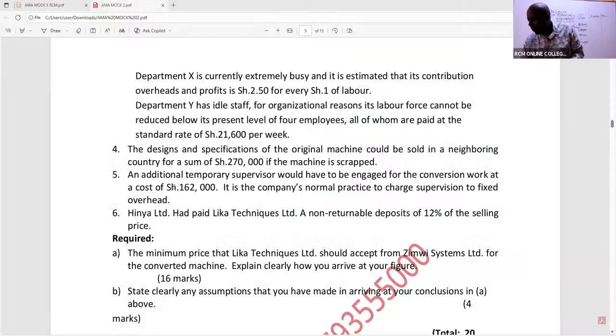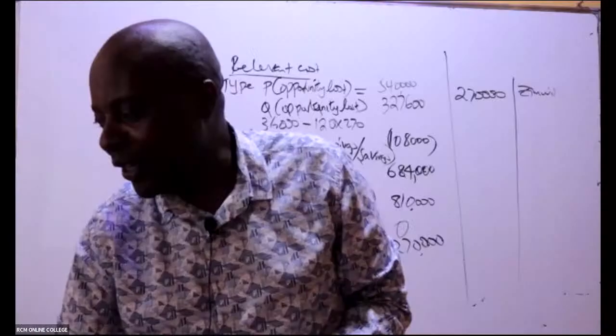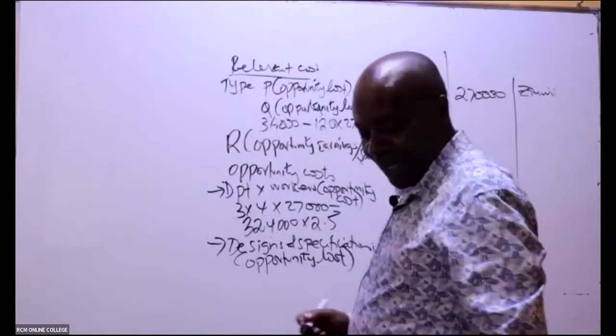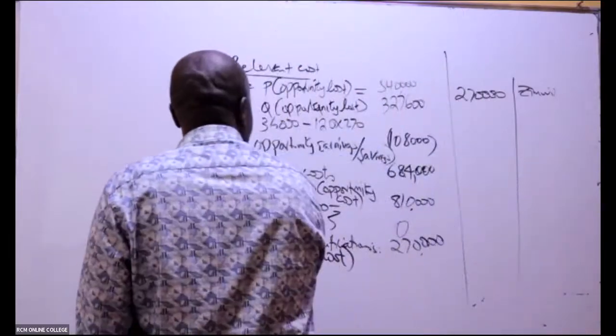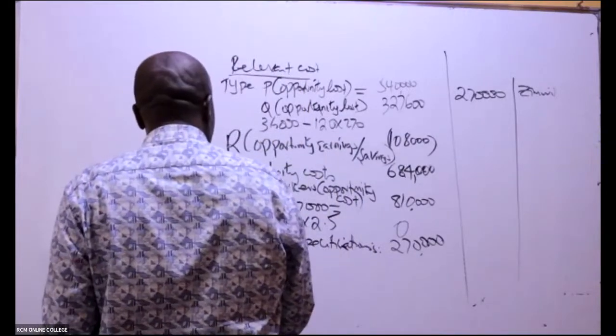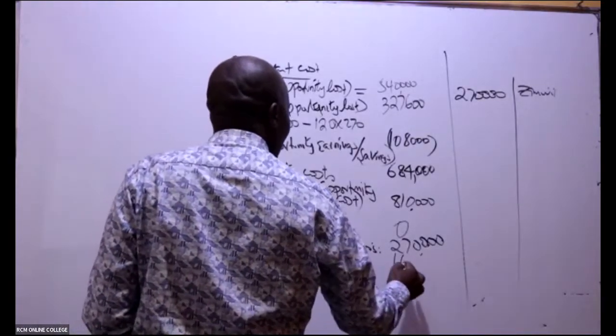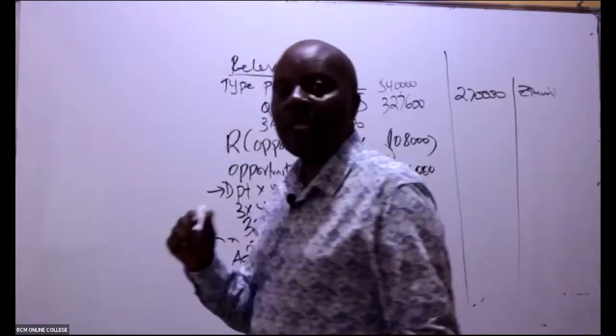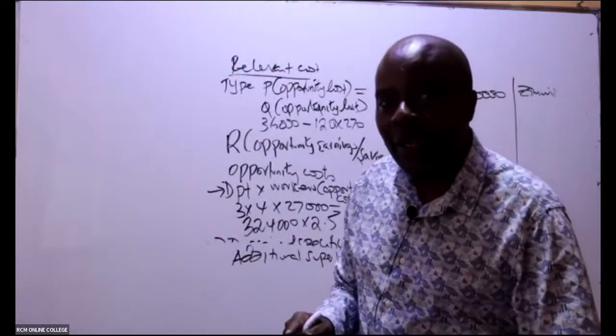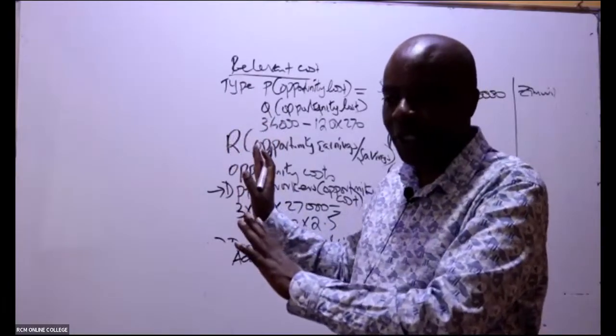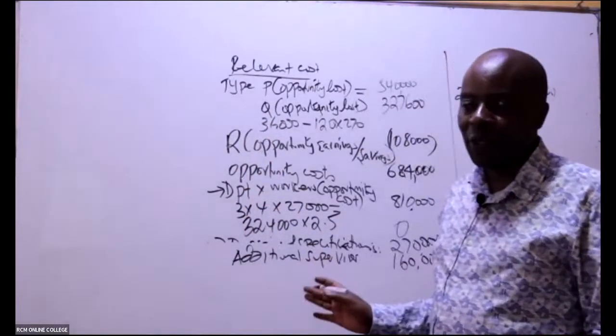And then, ladies and gentlemen, the very last one here: an additional temporary supervisor would have to be engaged for the conversion work at a cost of 162,000. So what do you think of this 162,000 temporary supervisor? Relevant or not relevant? Relevant. So we have here an additional supervisor. By accepting the work of Zimwi, I need a supervisor, so this is relevant because I'll be losing this money. It's a cost. So it's a relevant cost like that.